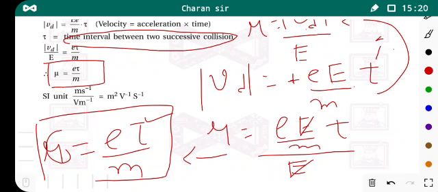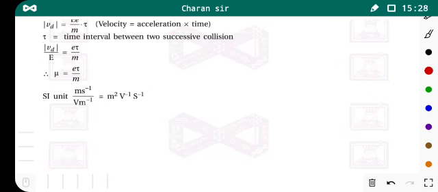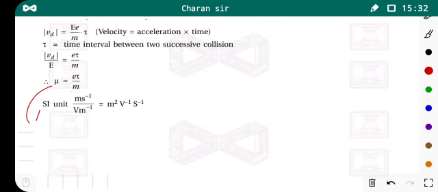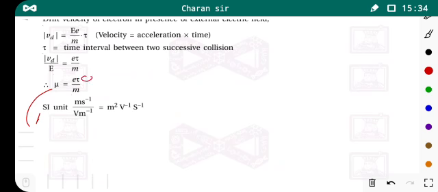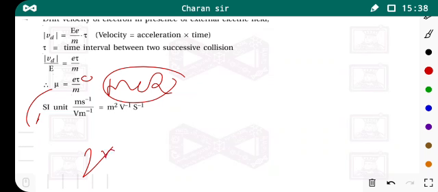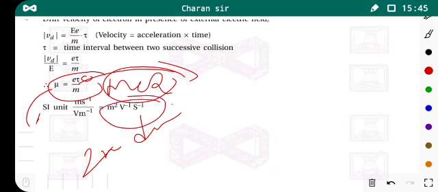The SI unit will be the same: meter square, volt inverse, second inverse. Okay, now the next question. This is also an MCQ question. What is the equation of mobility in terms of the relaxation time? This is an MCQ question, or also a short 2-mark question: derive the equation of mobility in terms of the relaxation time and write down the SI unit.